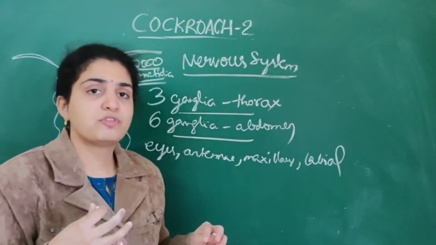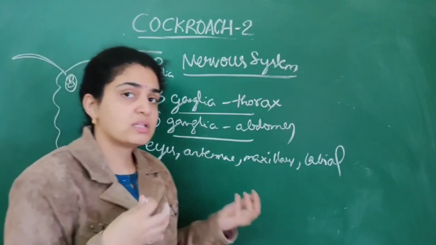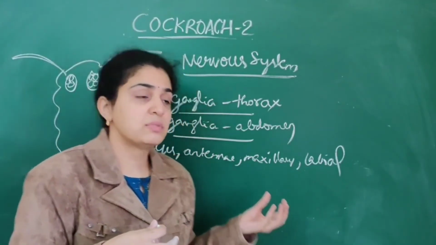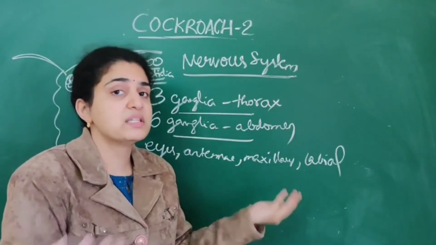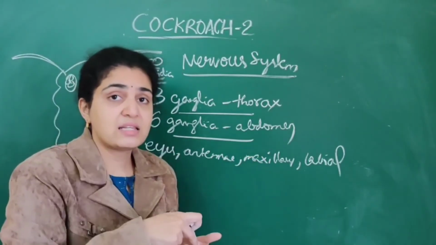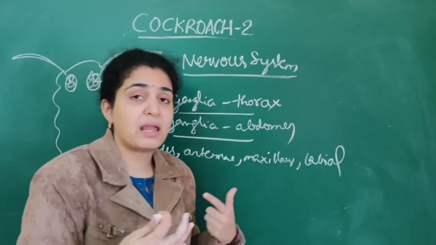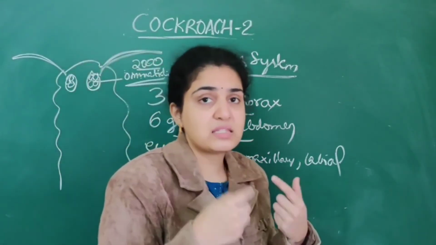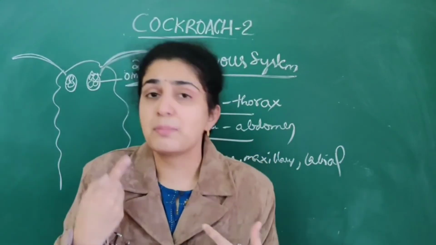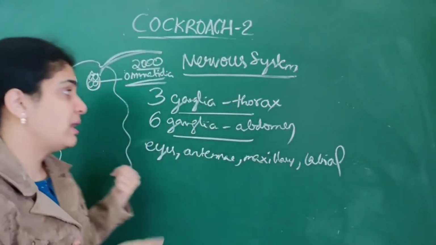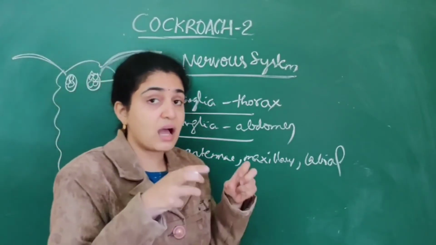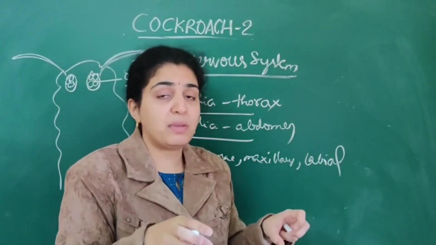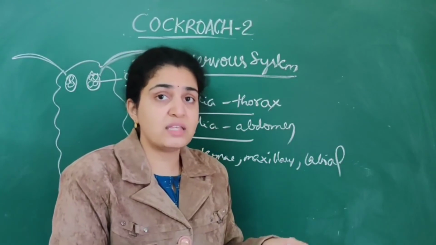In the nervous system of the cockroach, the sensory organs are the eyes; the antennae, which help in sensing the environment; the maxillary palps, present in the maxilla; and the labial palps, present in the lower lip. When it comes to the eyes, they are compound eyes. One pair of eyes is present, that is 2 eyes.